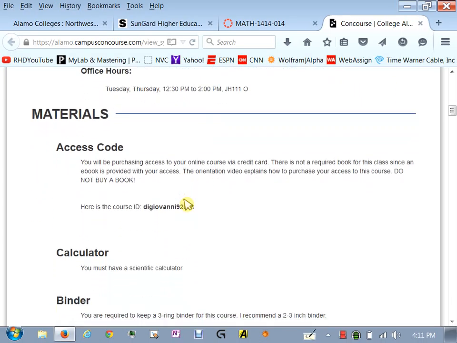Now, this course is all going to be done online with the exception of those two tests you come on campus for. And so you do not need to buy a book. Everything you need is on a website called MyLabs, or some people know it as Pearson MyLabs or MathXL. In any event, I'll show you how to get there. And you will need this code, the course identification. You will need that to get registered at this website. So you will be purchasing access to this website in lieu of having a book. You don't have to get one.